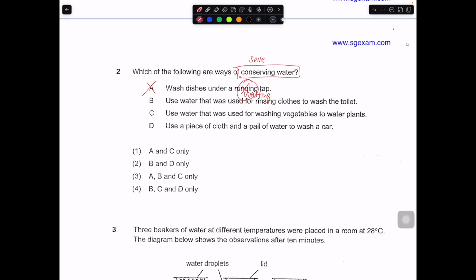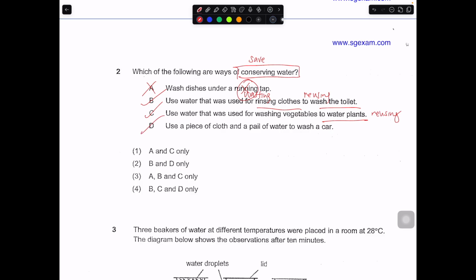Use water that was used for rinsing clothes to wash the toilet. Yes, this one you are reusing water. Use water that was used for washing vegetables to water plants. Yes, you are reusing it for other purposes. Use a piece of cloth and a pail of water to wash the car.